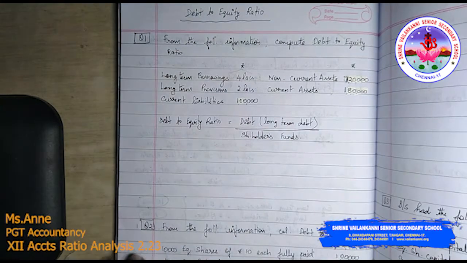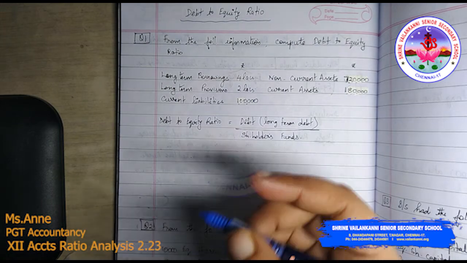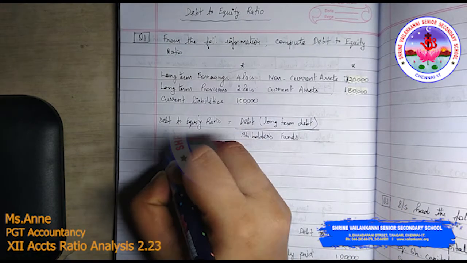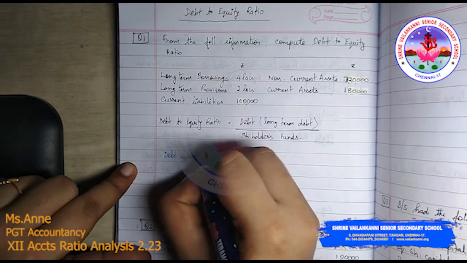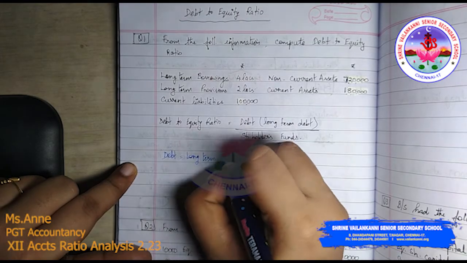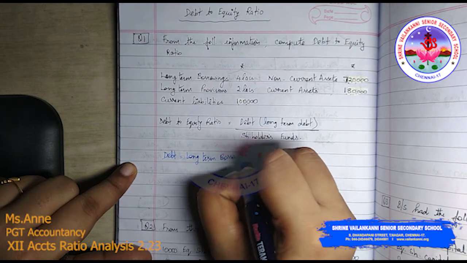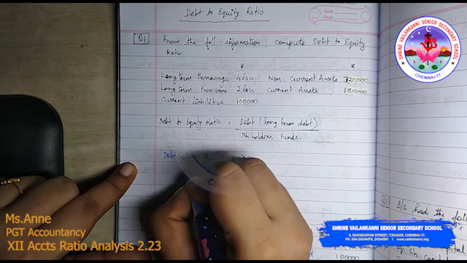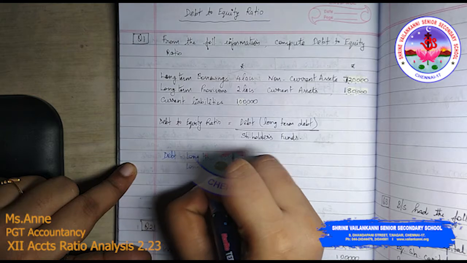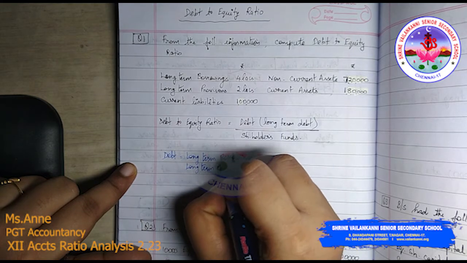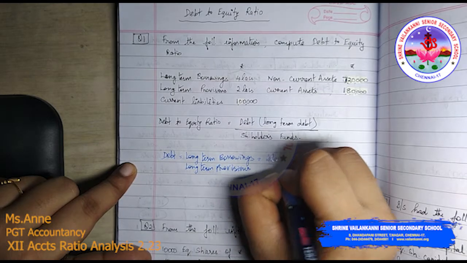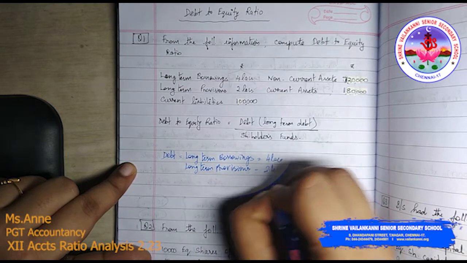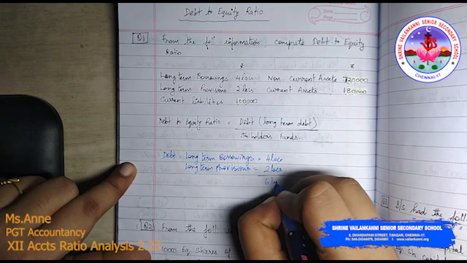Now what are debts here? Debt is long term borrowings and long term provisions. 4 lakhs, this is 2 lakhs, totally it is 6 lakhs.